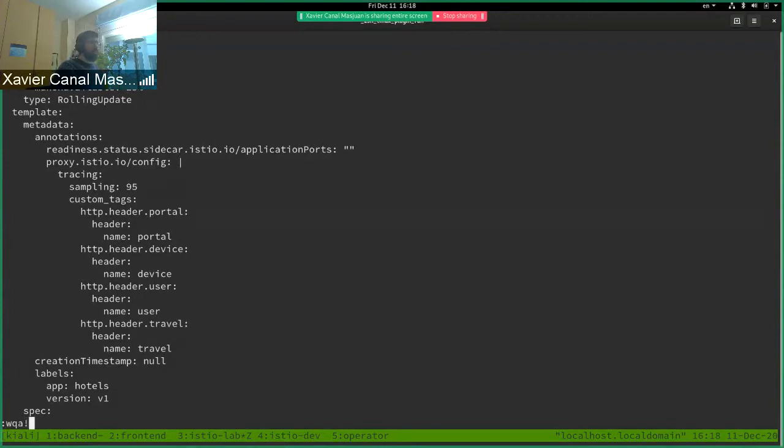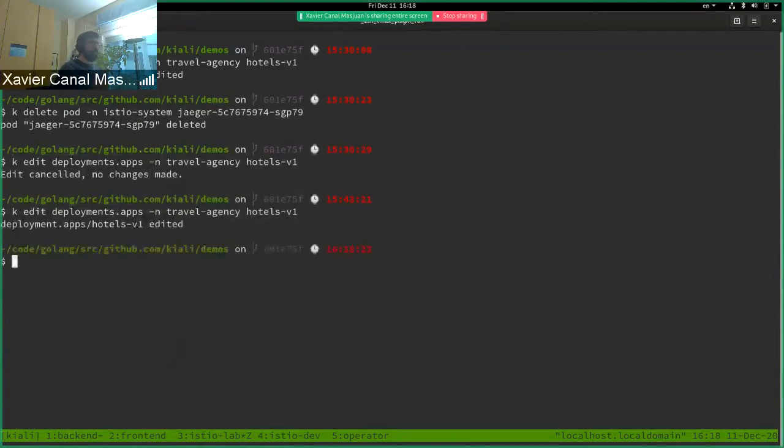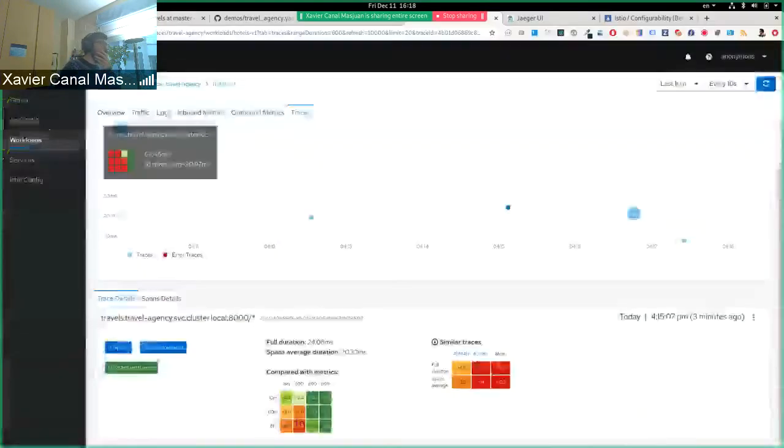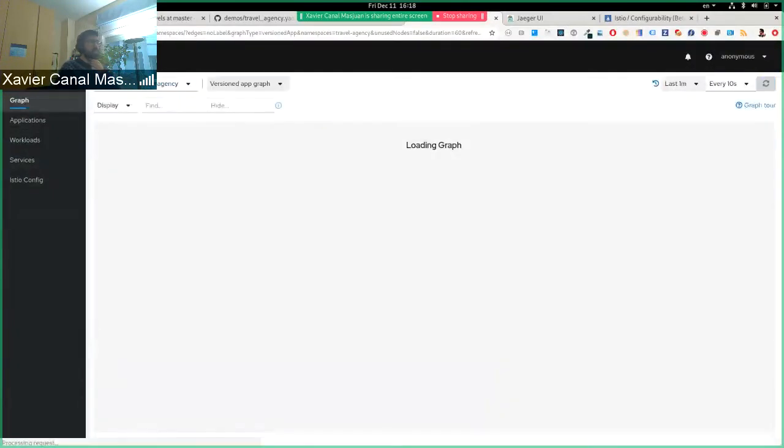Okay, let's modify the deployment. I'm modifying the deployment, and then Istio will take this annotation and send all these custom tags to the Envoy. So let's go to the graph and see if something has changed.